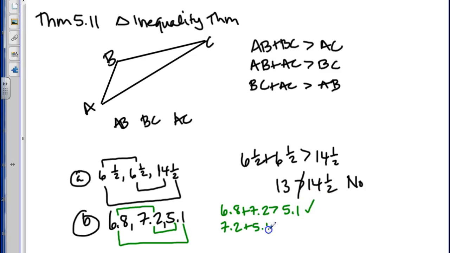7.2 plus 5.1 has to be bigger than 6.8. Again, 7 is bigger than 6, so that one's okay. All right, so 6.8 plus 5.1 has to be bigger than 7.2. This might be the iffy one, but 5 and 6 would be 11, so 6.8 and 5.1 has to be bigger than 7.2. So yes, these could be side lengths of a triangle.